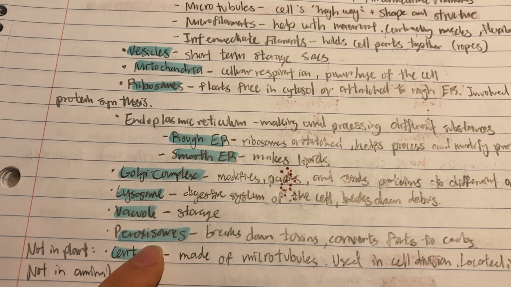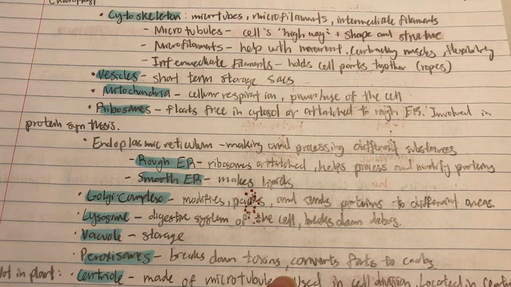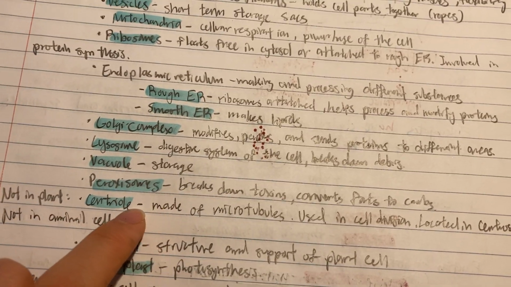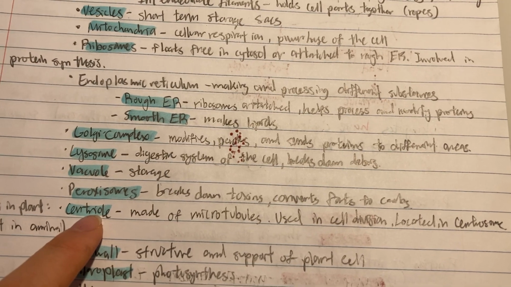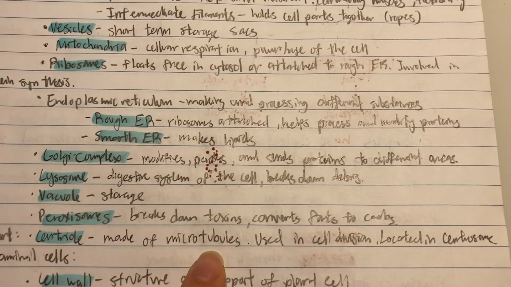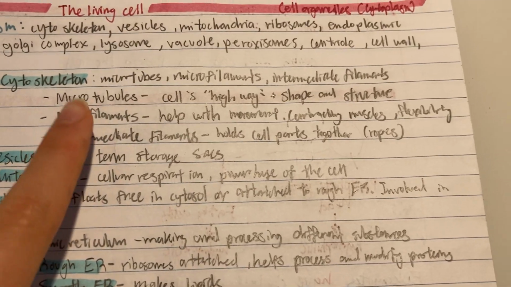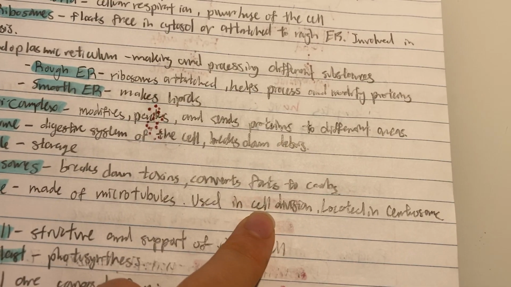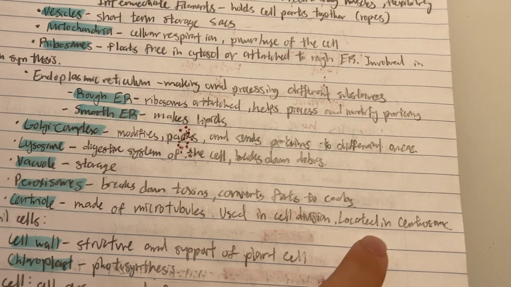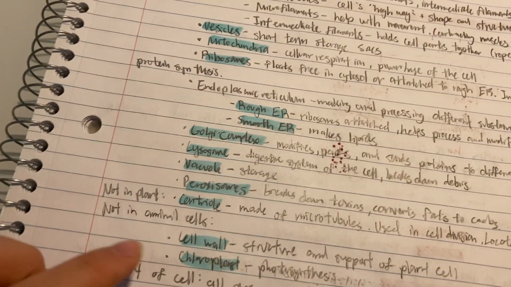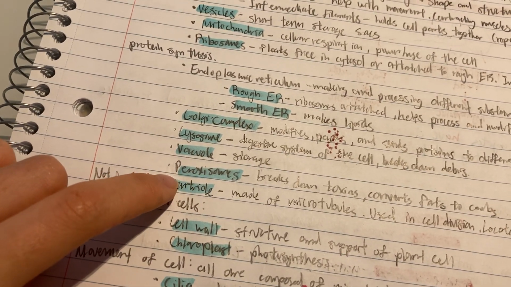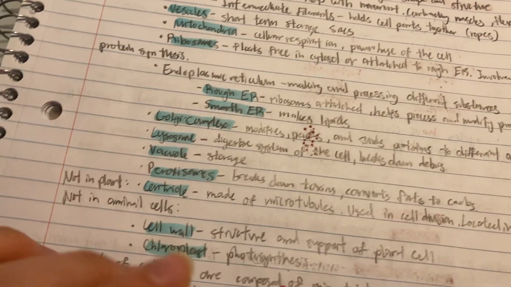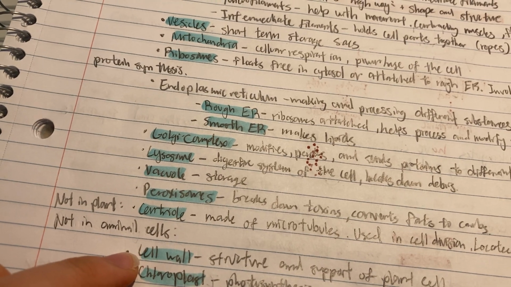And then next we have peroxisomes, which break down toxins and convert fats to carbs. Then this one's not in plant cells, it's in animal cells, and it's called the centriole. It's made out of microtubules, which, remember, over here, it's made out of microtubules, and it's used in cell division, and it's usually located in the centrosome. So animal cells have the centriole, but plant cells don't. But these two, plant cells have, but animal cells don't.